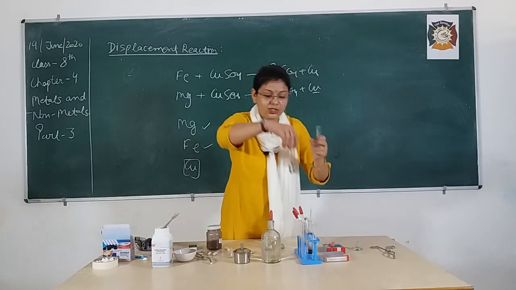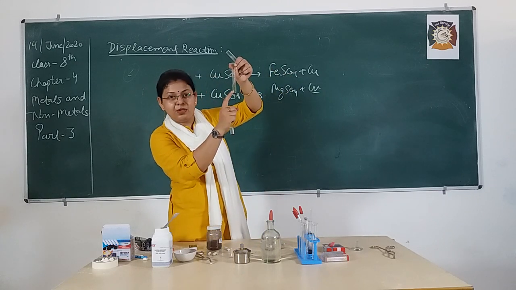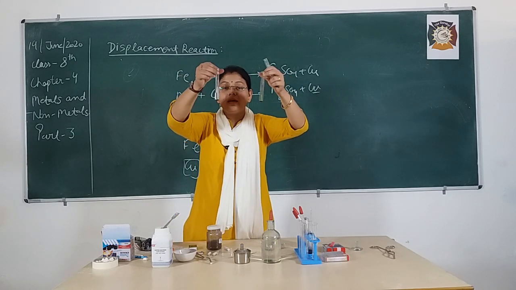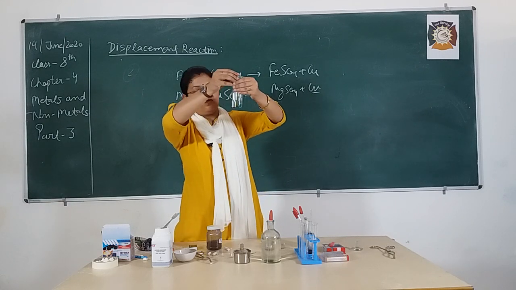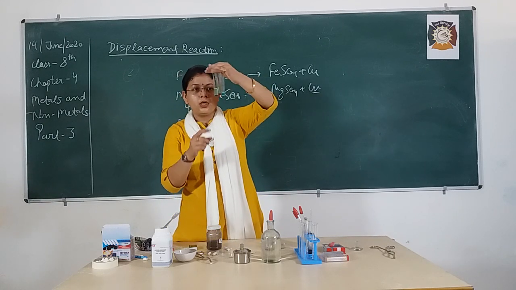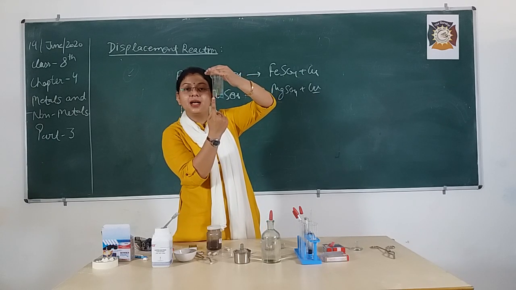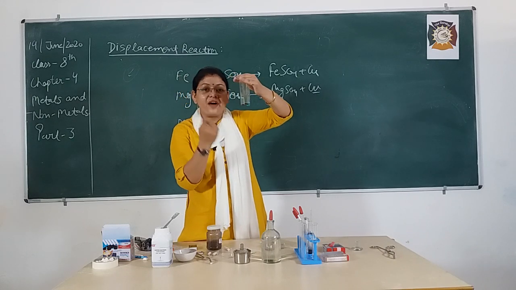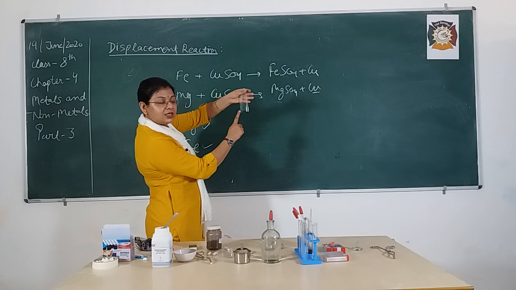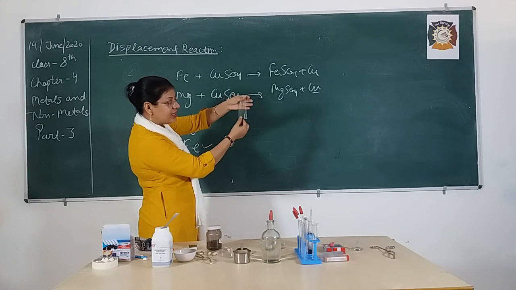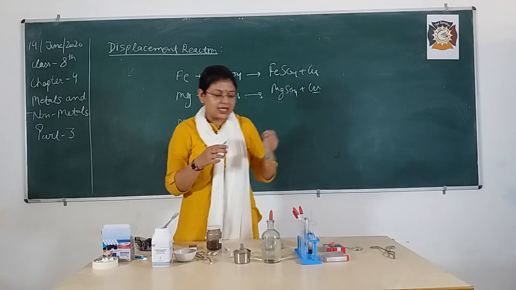But here in these two test tubes, in one test tube I added magnesium ribbon, and in another I added iron filings. So you can compare the color of these three test tubes. This is blue, this one is greenish, and this one is colorless. So that means after some time, after the reaction, this copper sulfate turns into magnesium sulfate in this test tube, because magnesium ribbon is added, and iron sulfate in this one, where iron filings are added.